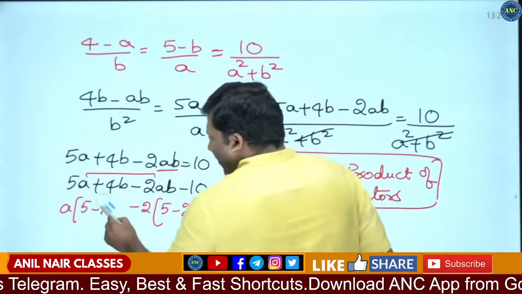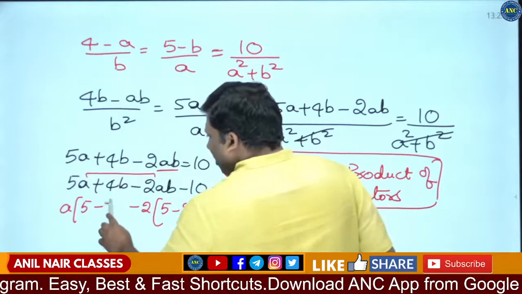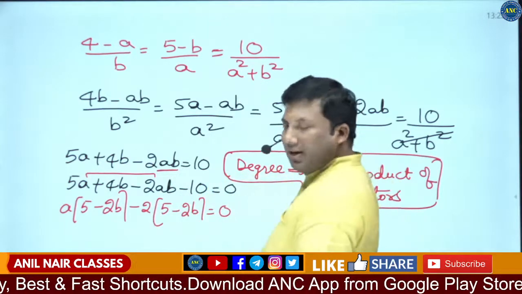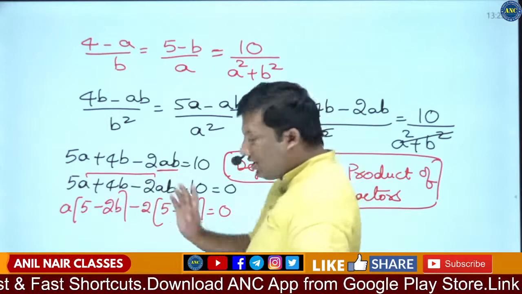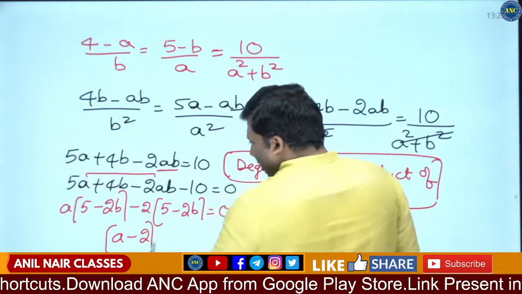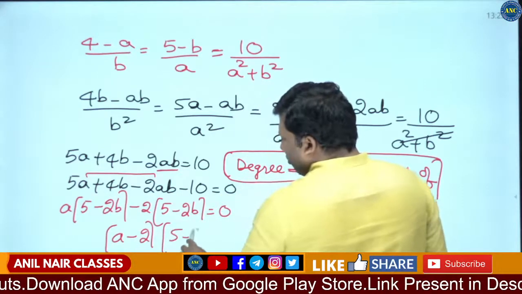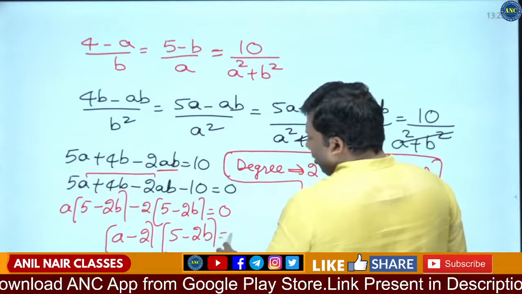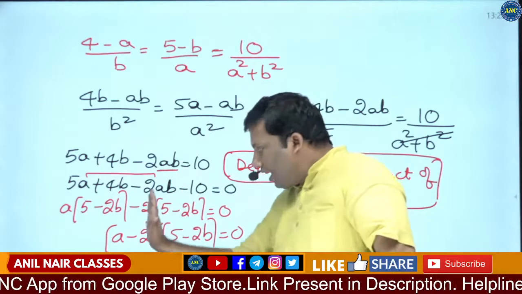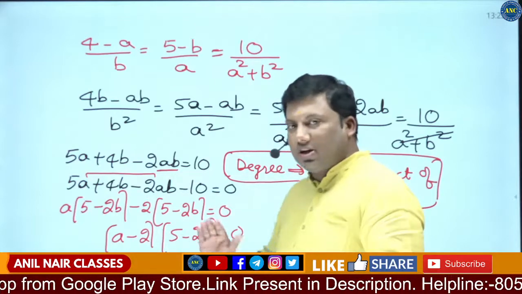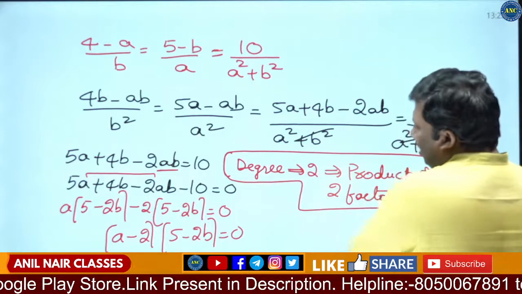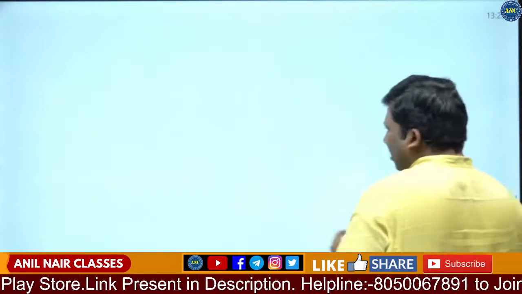So 5 minus 2B, minus 2 into 5 minus 2B gives minus 10, minus into minus plus 4B. So this will become A minus 2 into 5 minus 2B is equivalent to 0. Are you all with me? Two cases we got. If the product of two is 0, either this can be 0 or this can be 0. 0 into anything is 0, anything into 0 is 0.